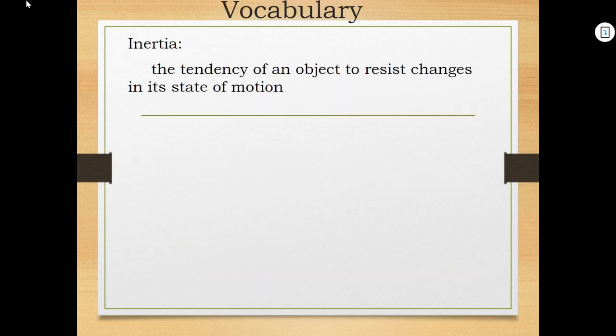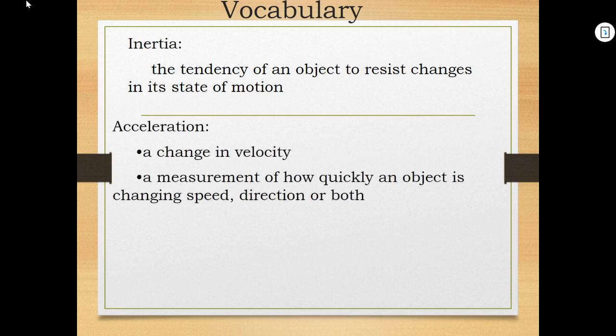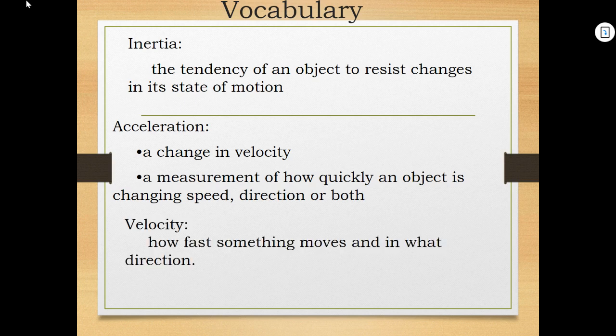And just remember these terms. Inertia is a tendency of an object to resist changes in its motion. Basically, an object at rest stays at rest. An object in motion tends to stay in motion, unless they're acted upon by an unbalanced force. Acceleration is just a change in velocity. It's just a measurement of how quickly an object is changing speed, direction, or both. And then velocity is just how fast something moves and in what direction. And then force is strength or energy.